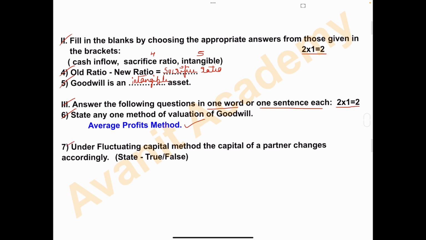Question number 7. Under fluctuating capital method, the capital of the partner changes accordingly. And this statement is true. Okay, answer is true. Because under this fluctuating capital method, the capital of a partner changes according to the situations. It goes on changing.